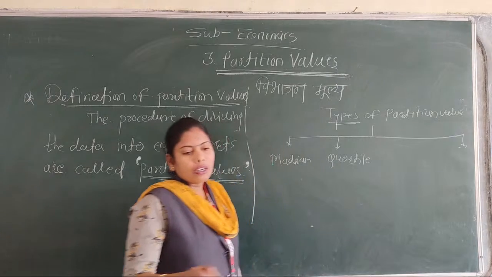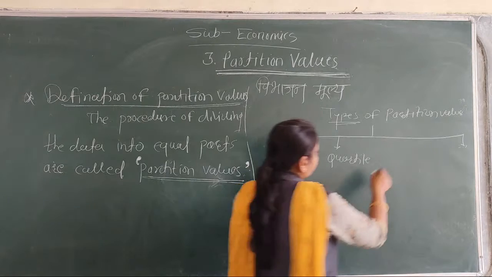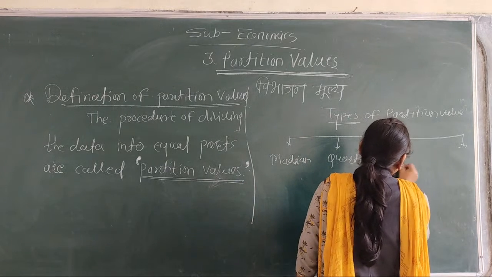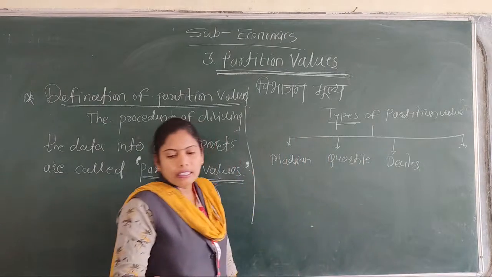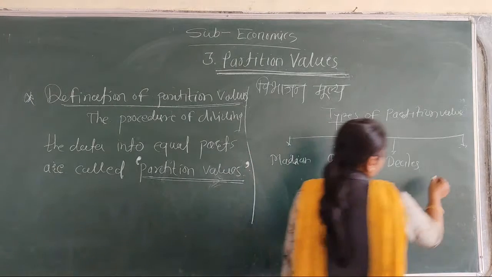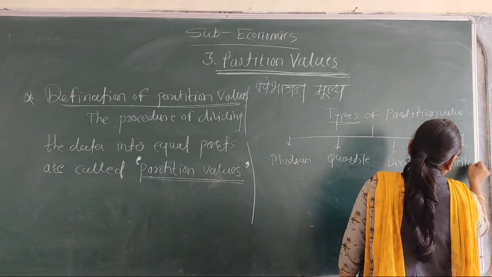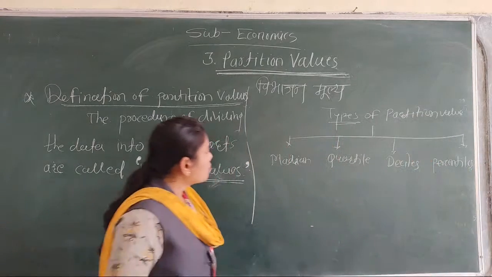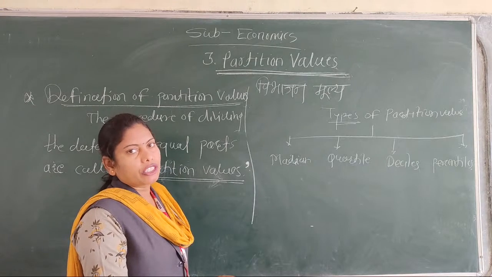Third is the decile. And fourth is the percentiles.